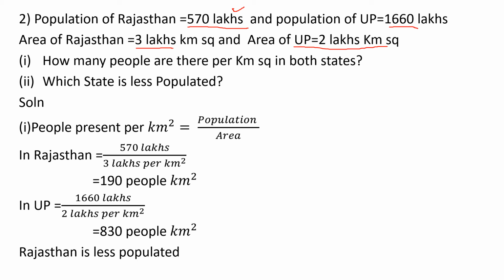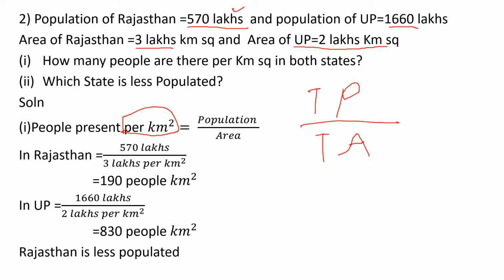Here the total population is given, 570, and the total area is also given, 3 kilometers. You want to find the people present per kilometer, that means for 1 kilometer, what is the population.